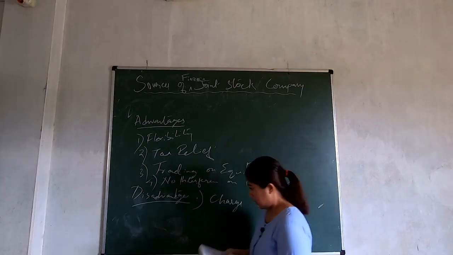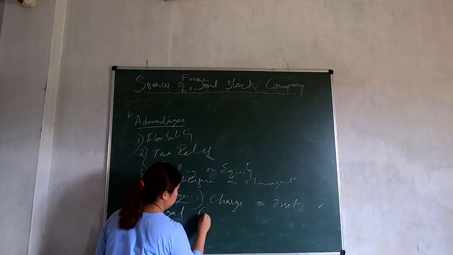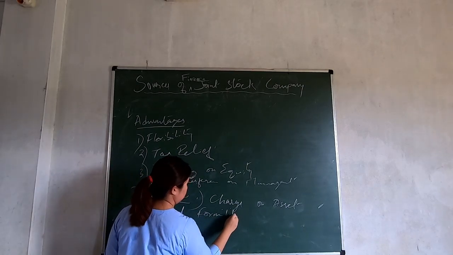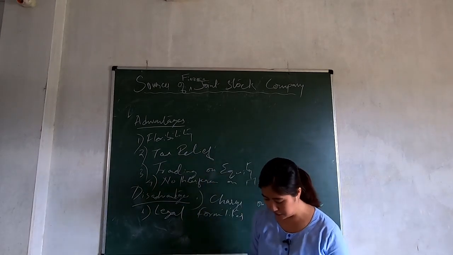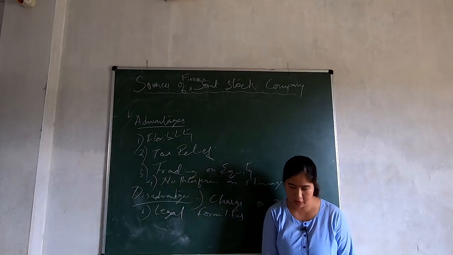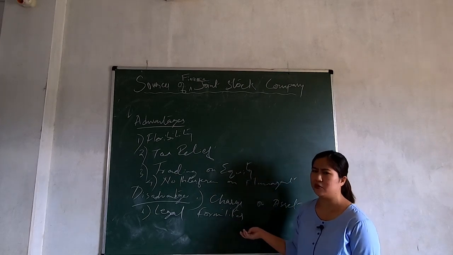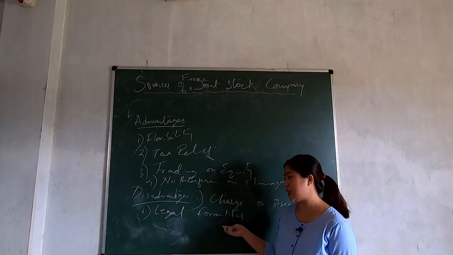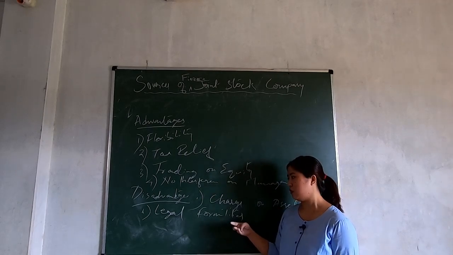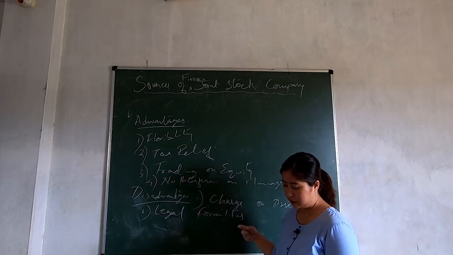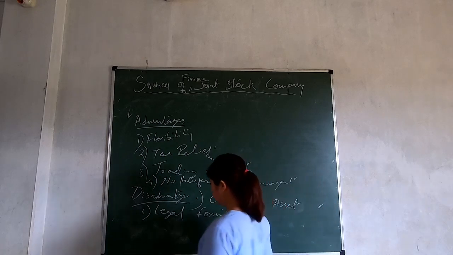And also, legal formalities. For taking a bank loan, you have to follow different kinds of legal formalities, different kinds of forms you have to fill out. You have to submit this and that document, all right? So it takes a lot of time. It's very time consuming. So many legal formalities are there which you have to follow. So this is one of the disadvantages of taking a bank loan from a commercial bank.